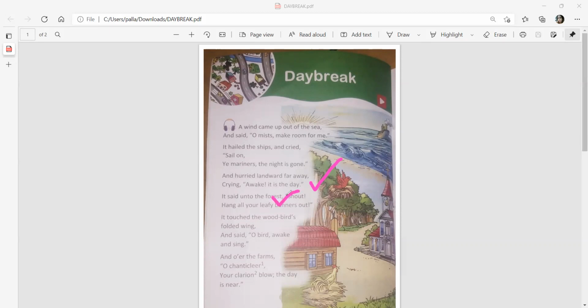"It said unto the forest, 'Shout, hang all your leaf banners out.'" So please remember that the "it" in this whole poem signifies the wind. Now the wind is shouting out to the forest which is on the land, and it is commanding all the leaves and all the twigs and all the banners in the forest to move, right?